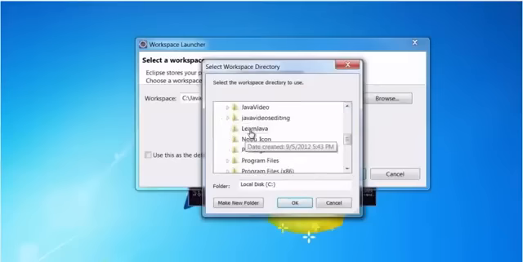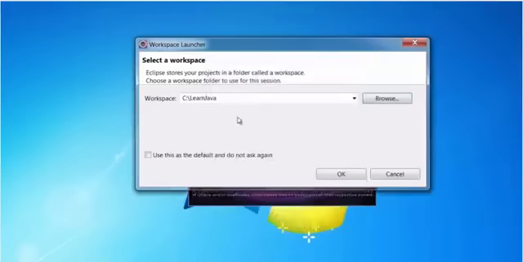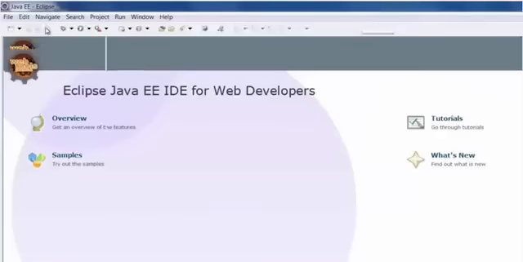I created a folder in the C drive called Learn Java. I am selecting that particular folder and I will click OK. So this C:\Learn Java folder will be my workspace. That is, all the sample programs will be stored here. And I'm going to click OK. You can close the welcome screen.